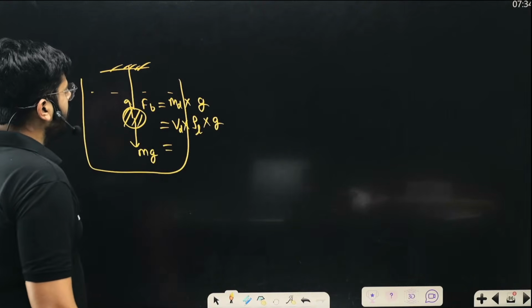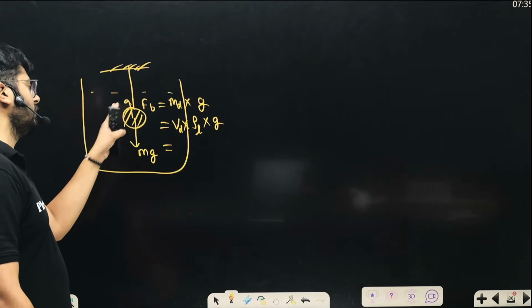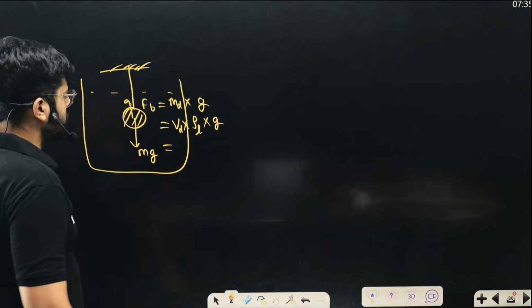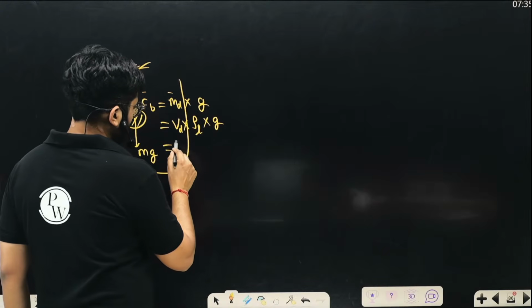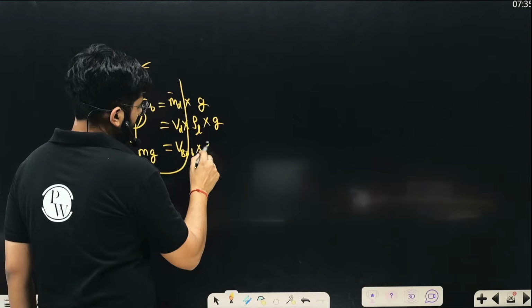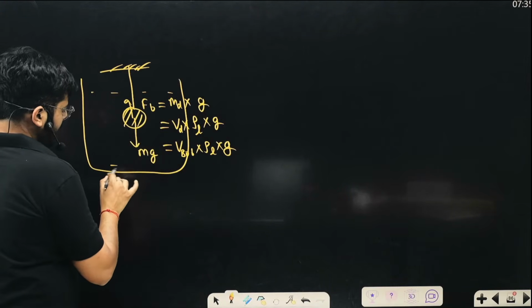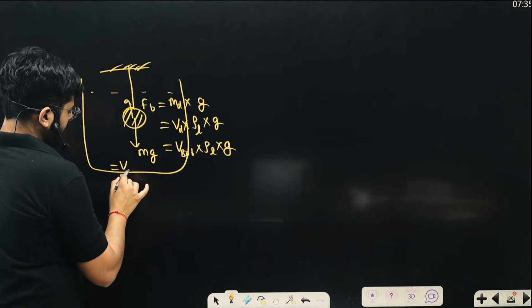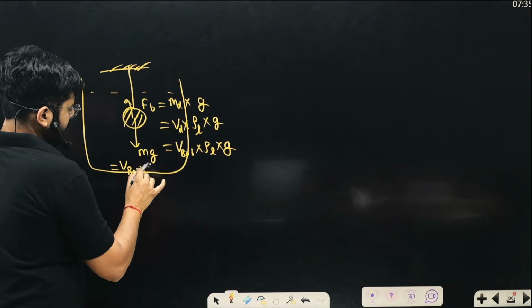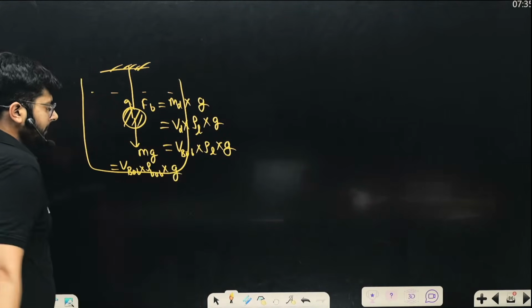Now volume of displaced fluid, V_d, is the same as the volume of the bob. So buoyant force is volume of the bob times ρ_L times g. Now the downward force is the weight, that is the volume of the bob times the density of the bob times g.